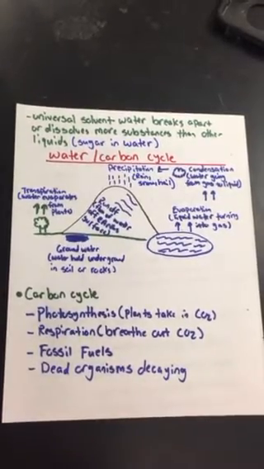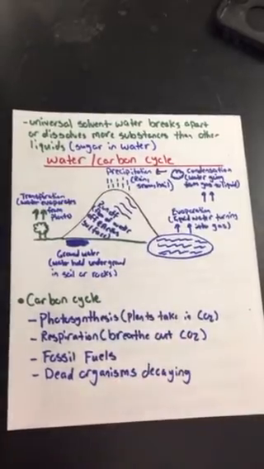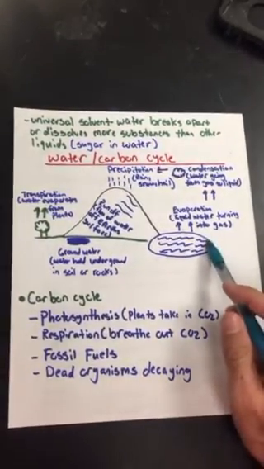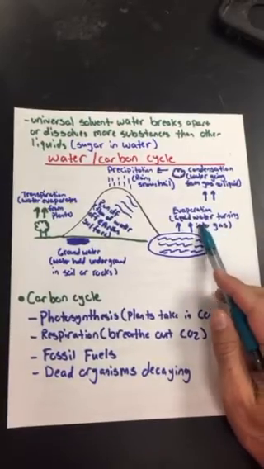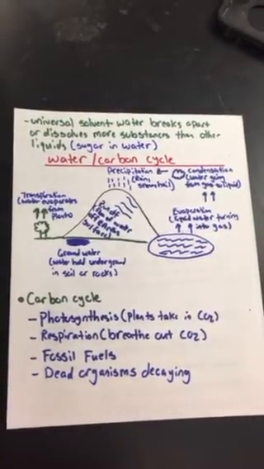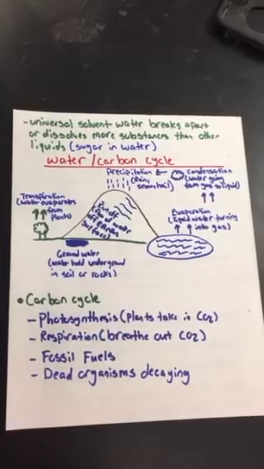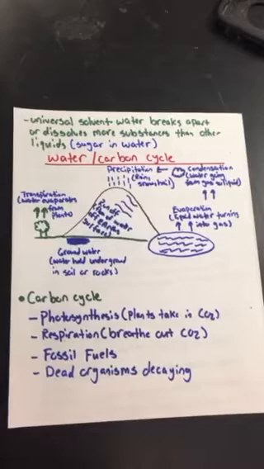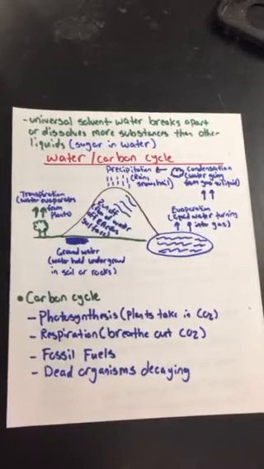From runoff, it can go different places. It can go to groundwater, where water is held underground in soil or rocks. It can go into the lakes. Remember, liquid water turning into gas is evaporation. But remember, evaporation off of plants is transpiration. So transpiration is water evaporating from the plants.